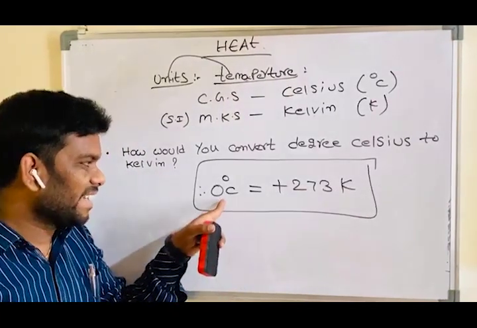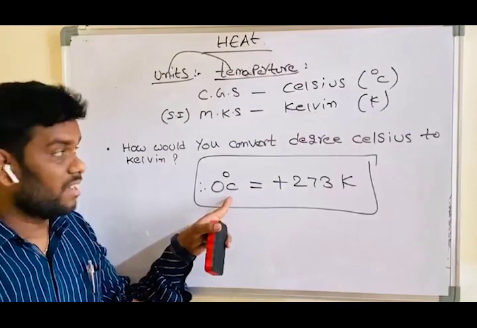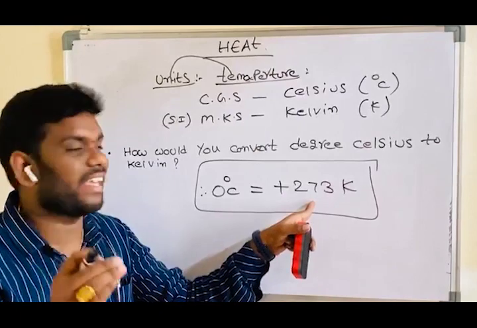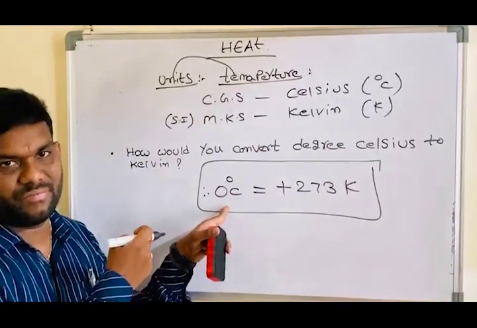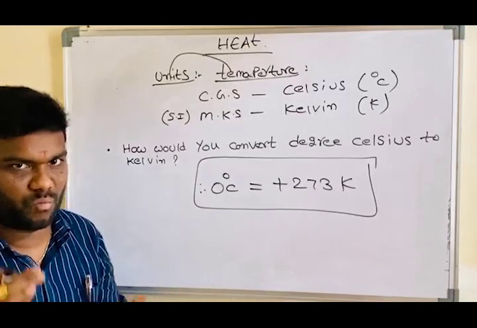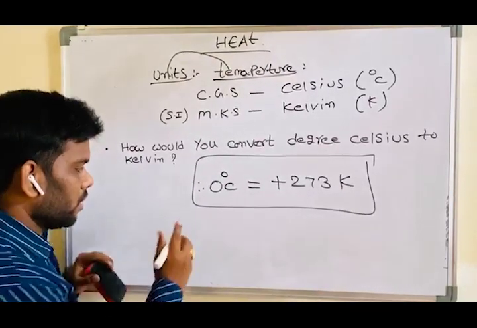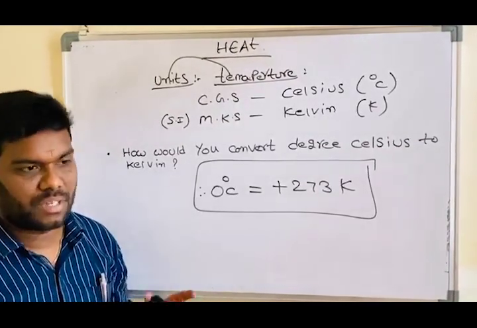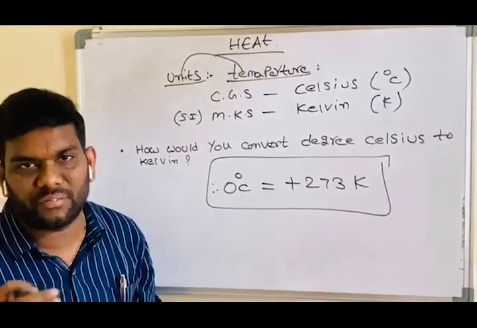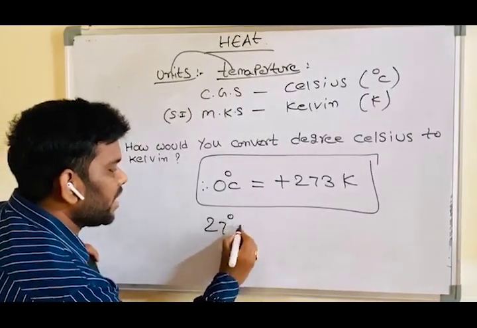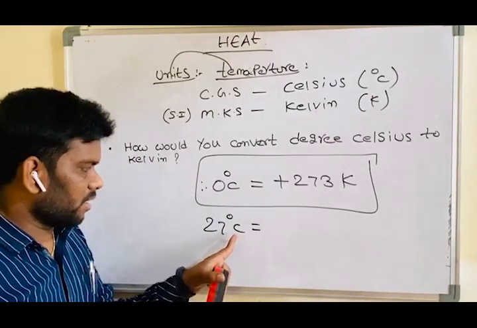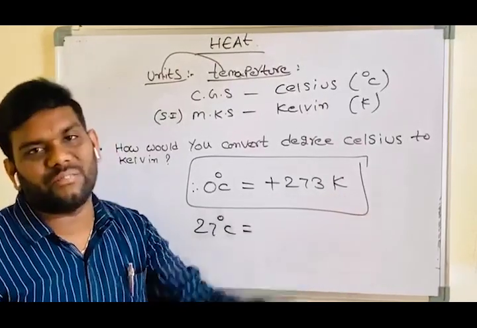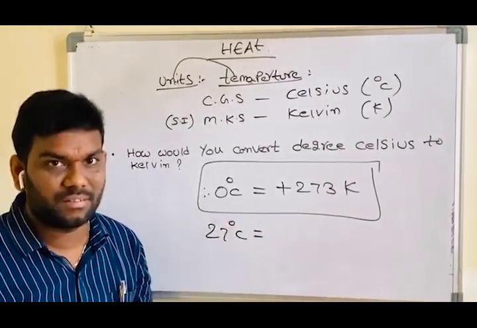Now, to convert Celsius into Kelvin, you must add 273 to this value. For example, let us start with one example. Students, please write in your notebook. One example I give you: 27 degrees Celsius. How much is this 27 degrees Celsius in Kelvin? Convert it, start.